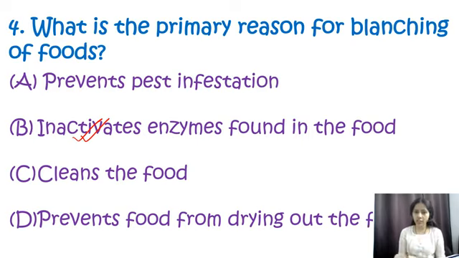Blanching involves the immersion of food in boiling water or steam and then rapidly cooling it in ice water, and this rapid cooling is done to stop the cooking process. This process helps to halt enzyme activity which may cause undesirable changes. So over here my correct option will be option B, that it inactivates enzymes which are found in food.